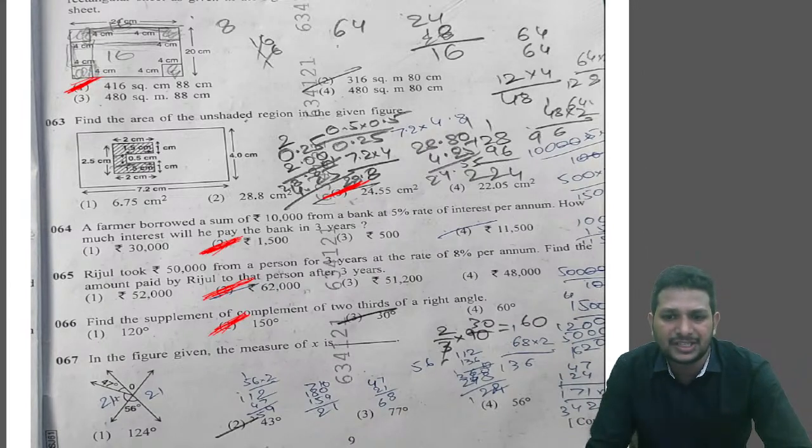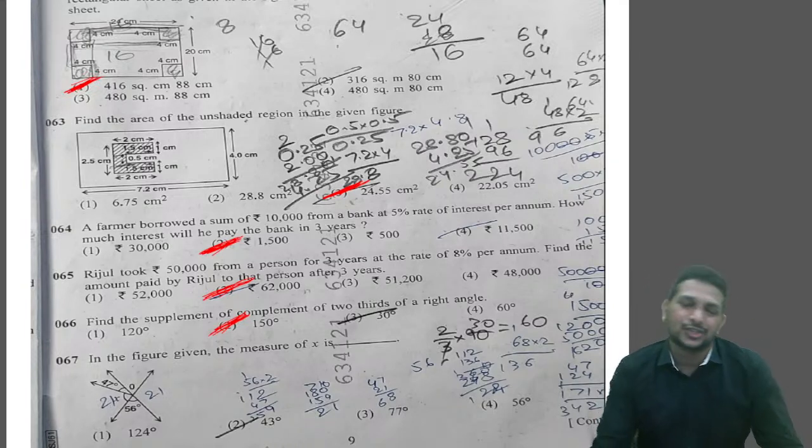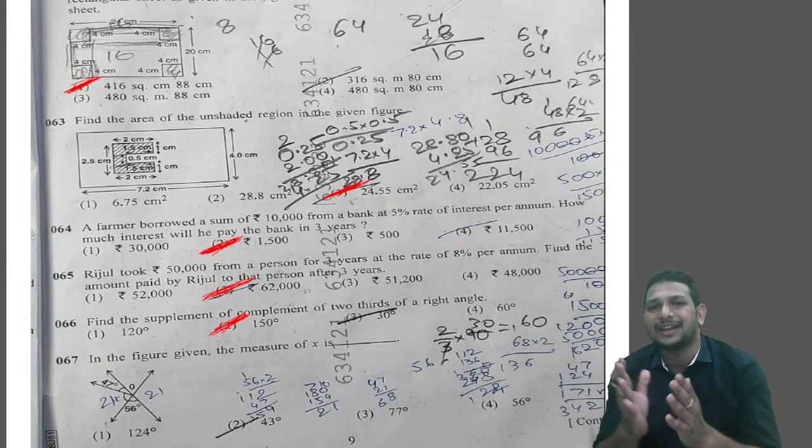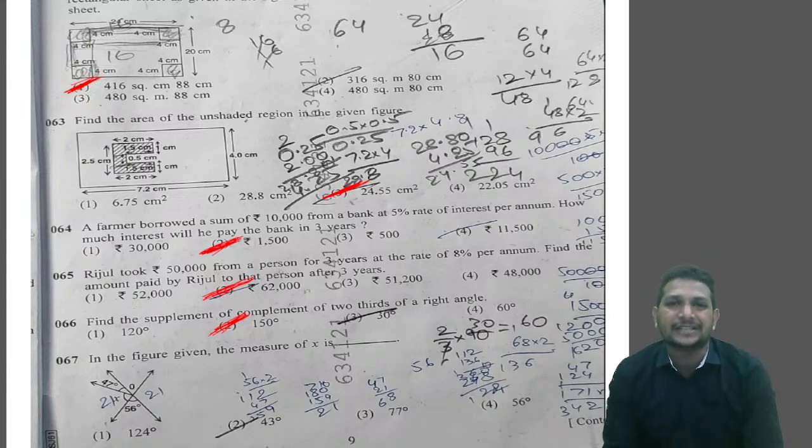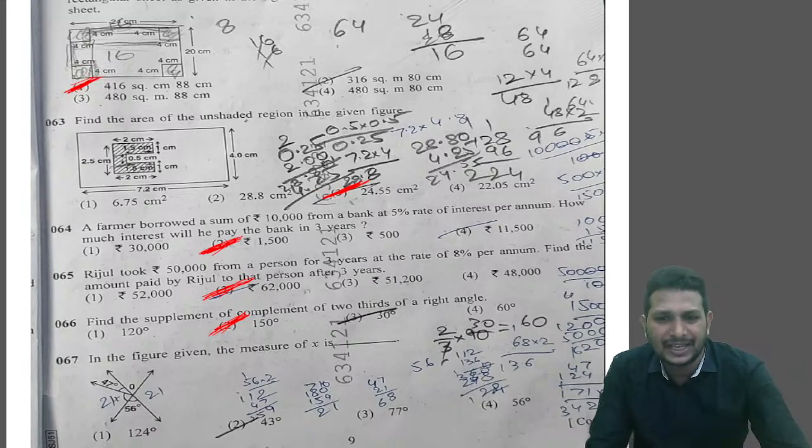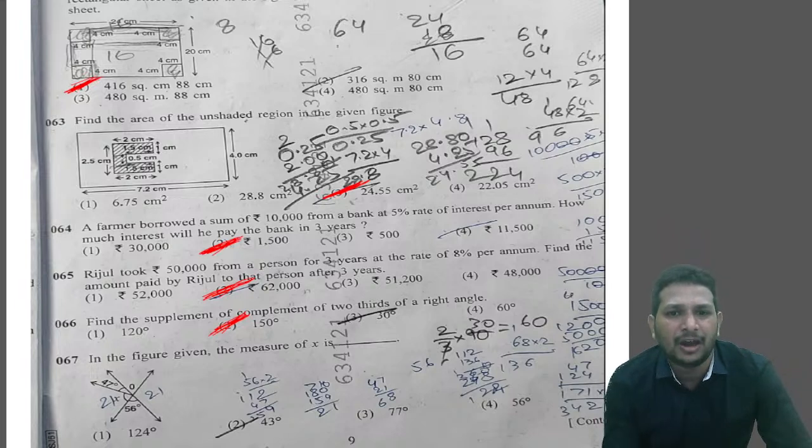Next, question number 67. They gave a diagram. If you observe the diagram carefully, 47, x, 56 are standing on a straight line, right? As we know the condition, if they are standing on a straight line, the sum of all angles is 180 degrees, a straight angle. So the sum of angles is 180 degrees. Add up all of them to 180. So 47 plus x plus 56.